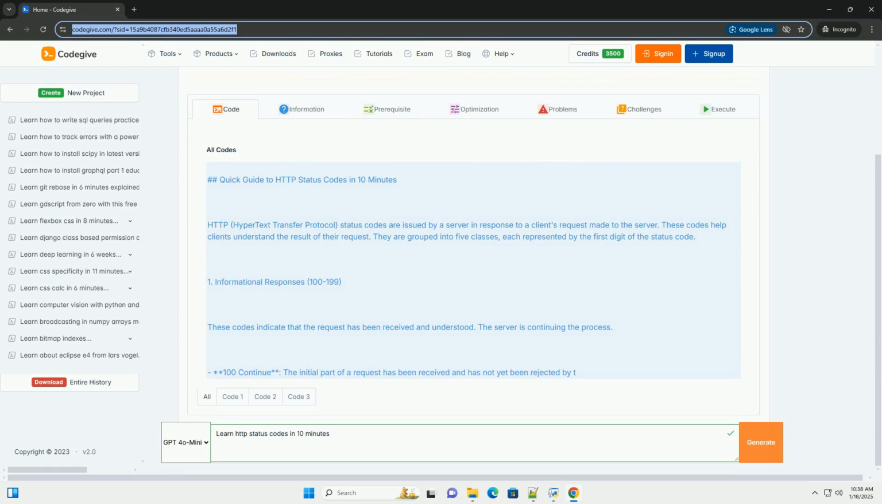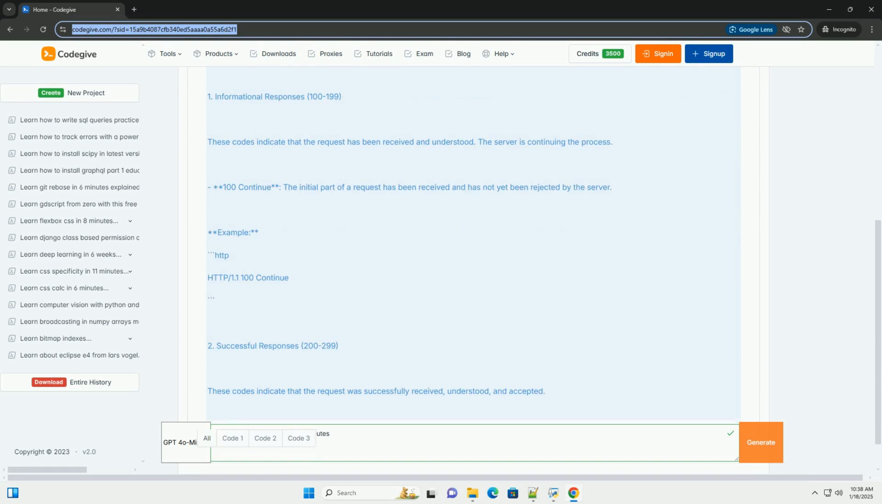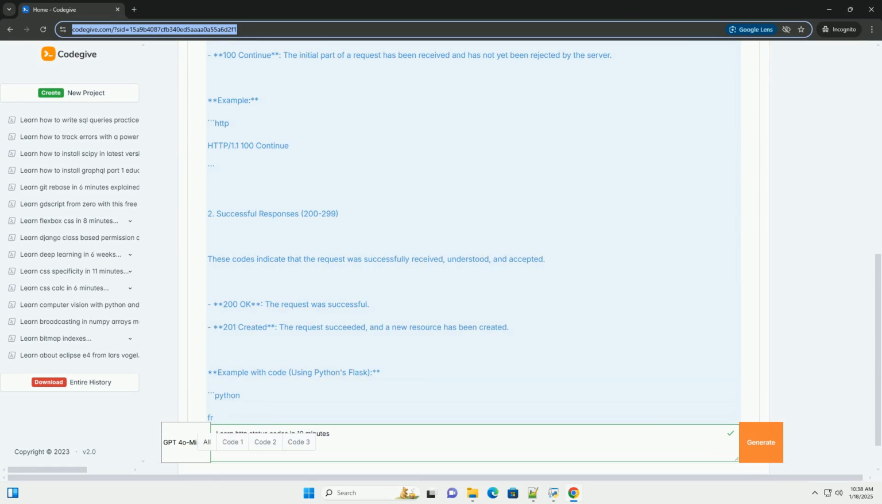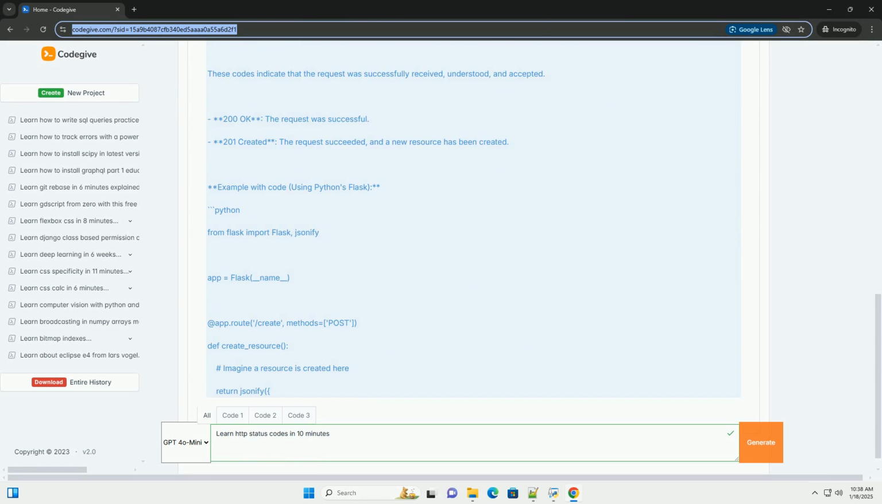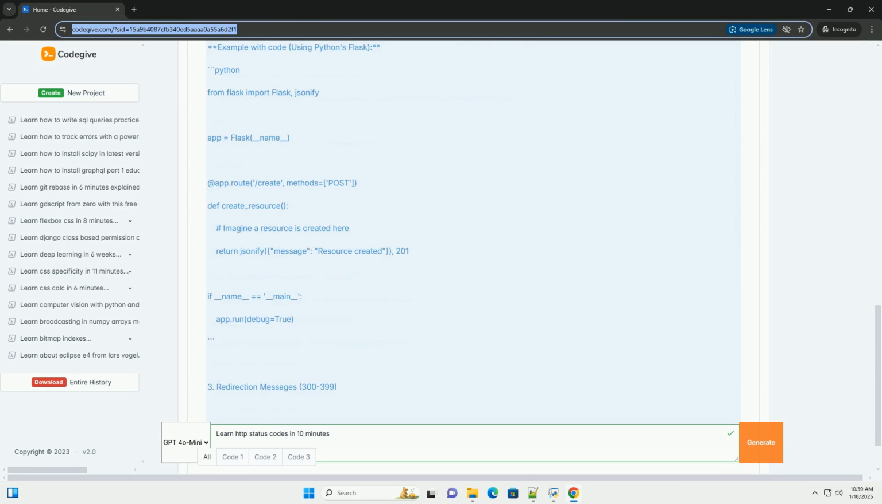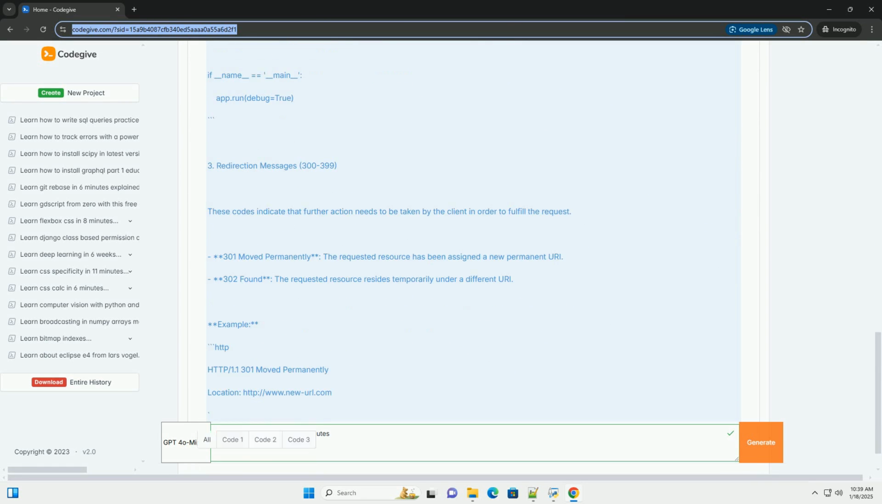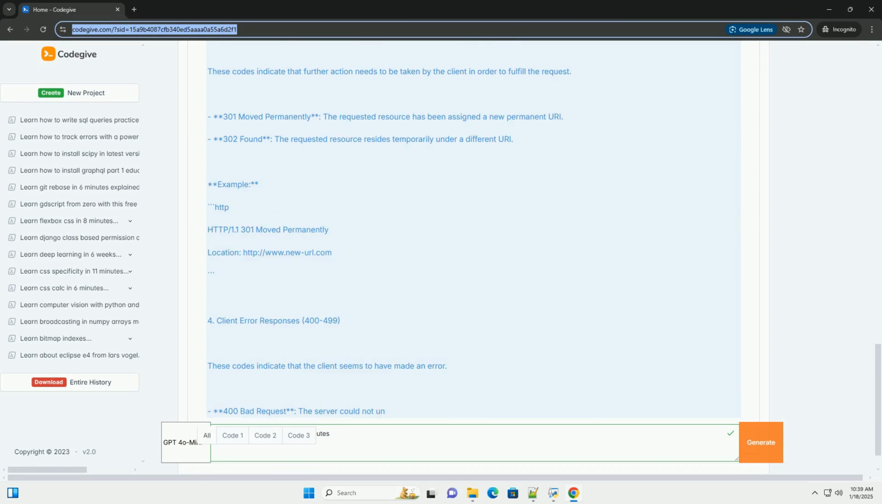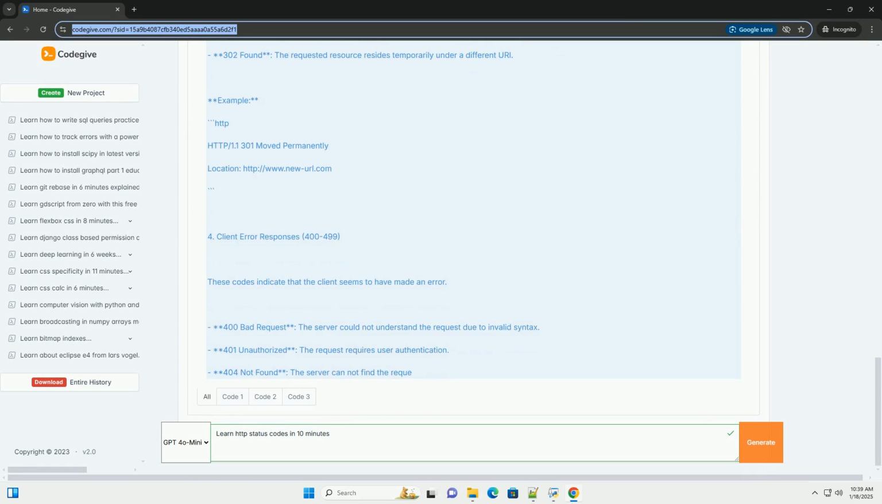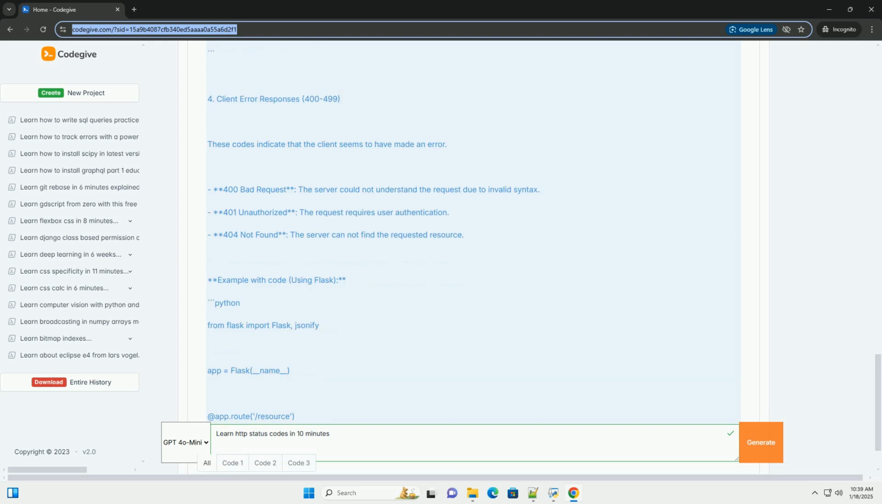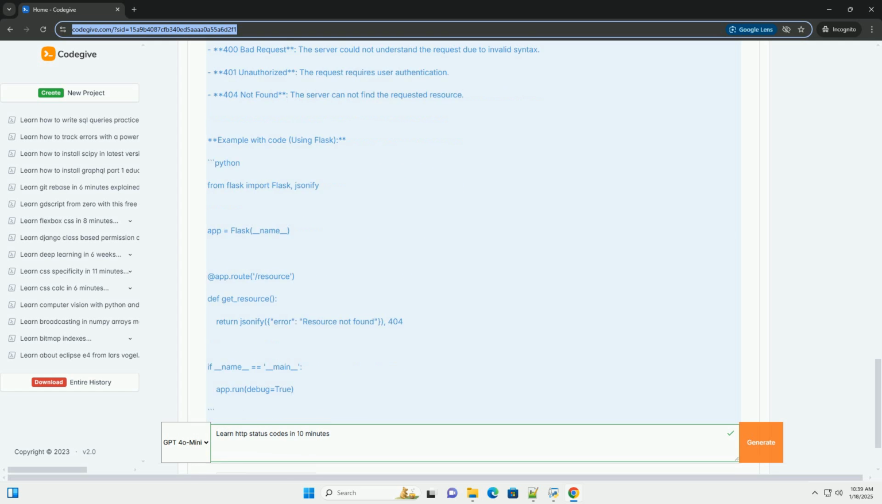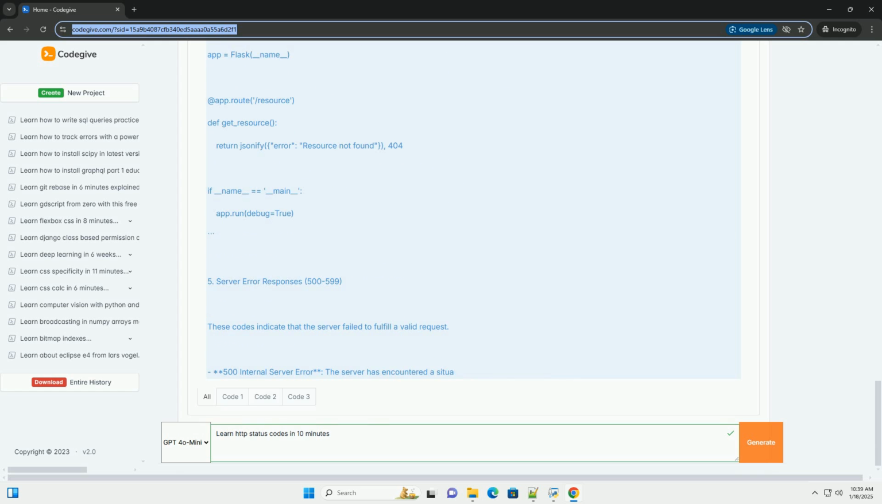Quick guide to HTTP status codes in 10 minutes. HTTP, Hypertext Transfer Protocol, status codes are issued by a server in response to a client's request made to the server. These codes help clients understand the result of their request. They are grouped into 5 classes, each represented by the first digit of the status code.